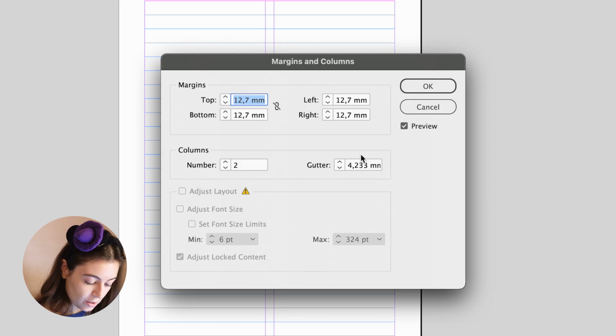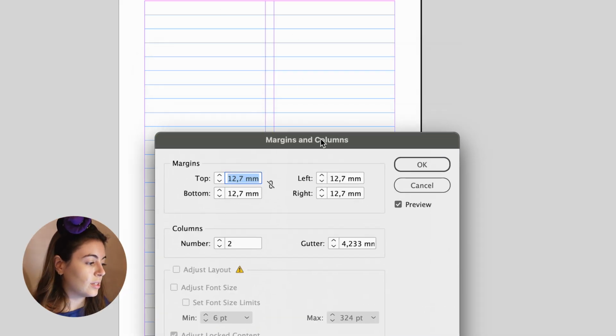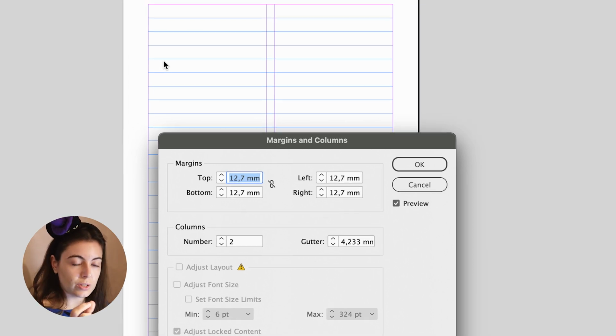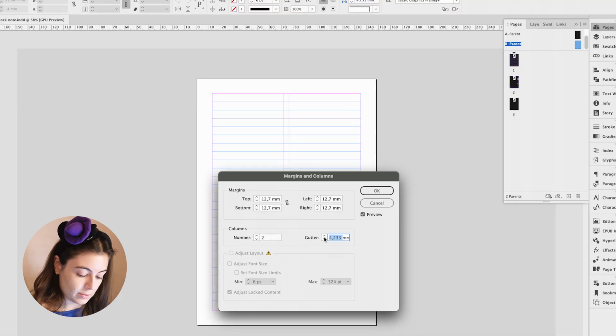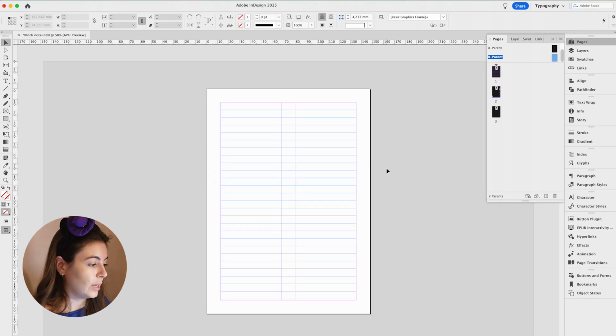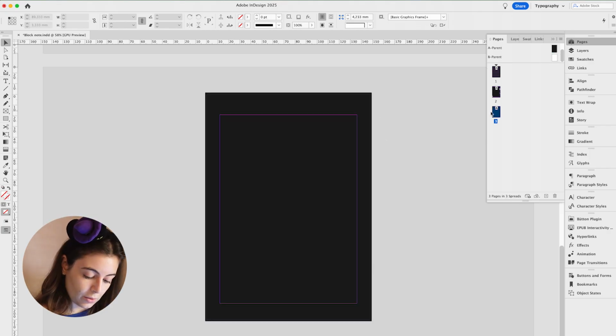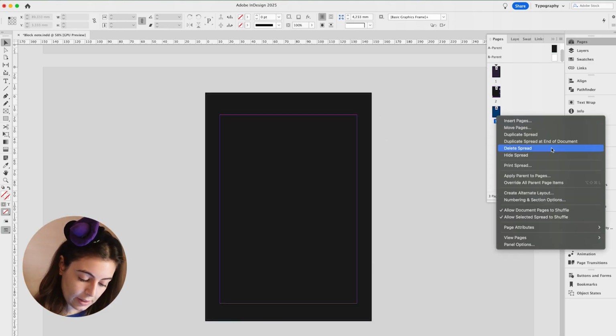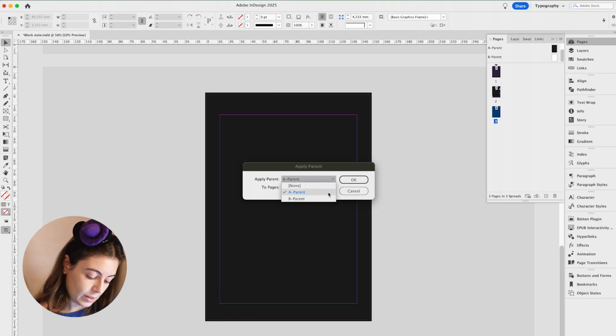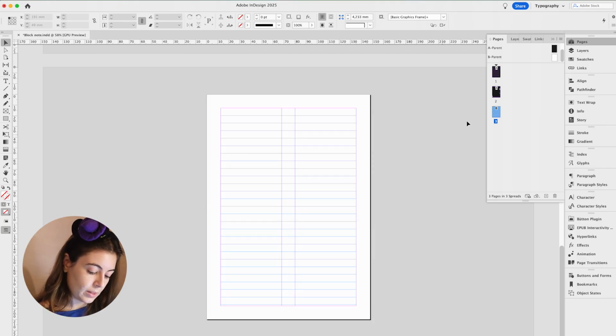And so 2 columns. The gutter, I think it's too little. What we want to do is to have a visual balance, so we should have the same width as the margins, side margins, so it's going to be 12 millimeters. Hit OK. Let's see if this works. Otherwise, we're going to narrow down the gap. Okay, so 3, we're going to right click and apply parent to pages, B parent, and then we have it.